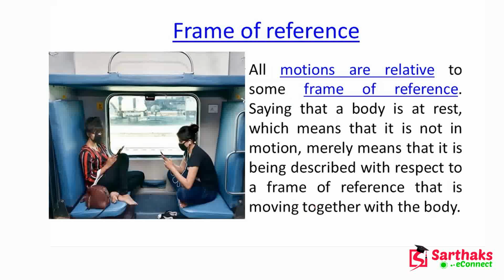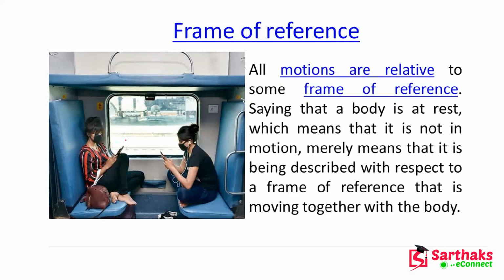Now, the frame of reference which I have told you: whenever you are describing rest or motion, it is always a relative parameter. It is relative because the frame of reference is the point with respect to which you are considering that you are in motion, right? The tree is at rest. Why are you saying this? Because with respect to your house, it is not moving. That's why the tree in front of your house is in a rest condition.